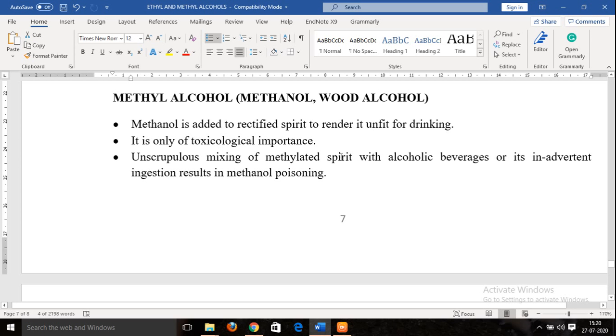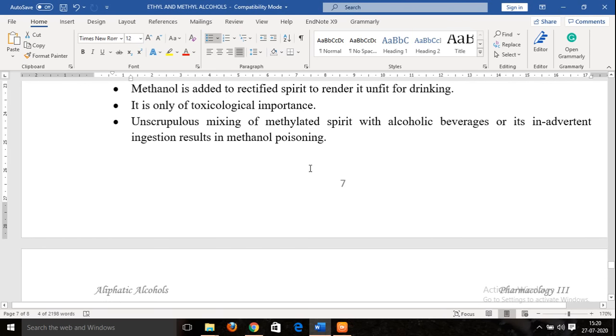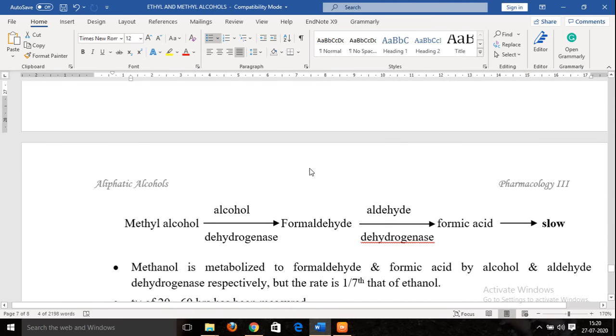Mixing of this methylated spirit with the beverages may also take place. So this may result in methanol poisoning because of the accidental consumption of methyl alcohol, which is mixed with the alcoholic beverages. That's how methanol poisoning generally takes place.